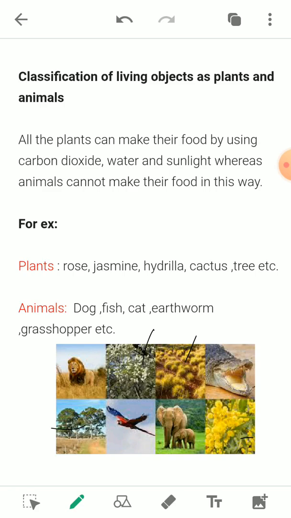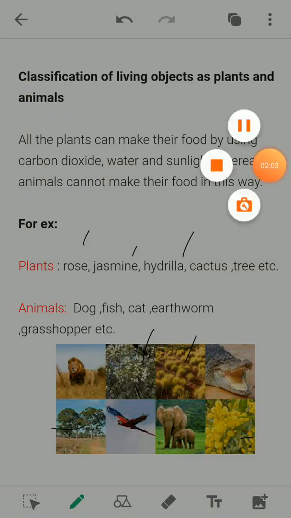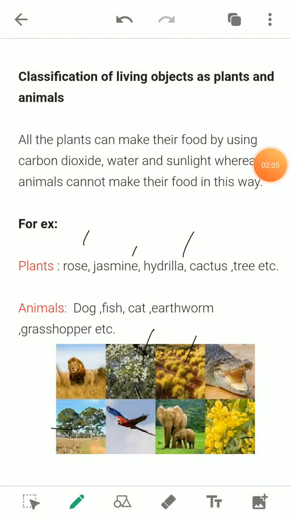The examples of plants are the rose, the jasmine or the hydrilla, while animals are like dog, fish or earthworm. The classification is on the basis that a plant is able to prepare food but animals cannot.